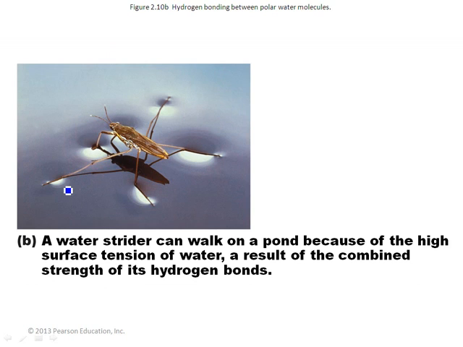If you think about a bug walking on water, it's because those hydrogen bonds are holding those molecules together. But it's easily broken. You can splash in the water and the molecules fly apart. So it's not a real strong bond, but it's stronger than you think. All right, so that introduces you to some basic chemistry ideas.